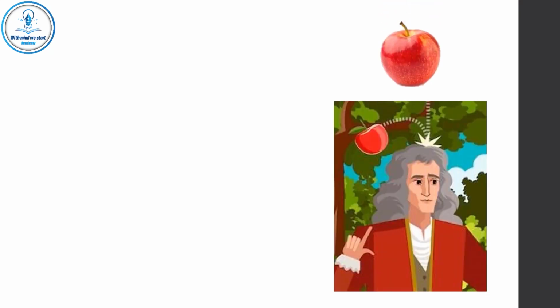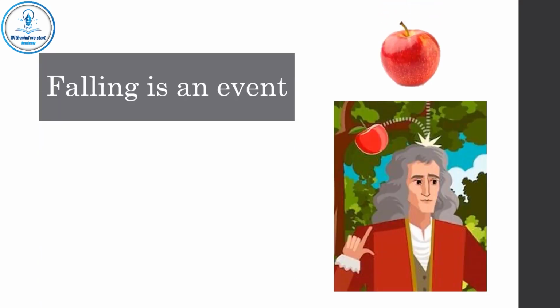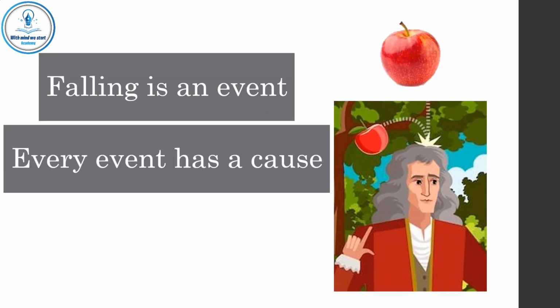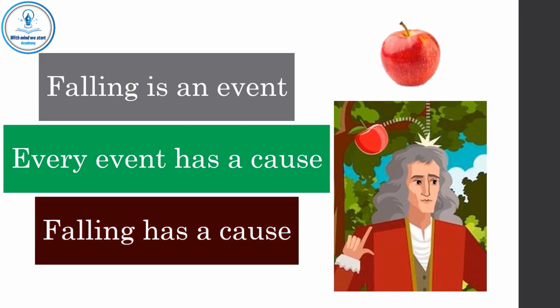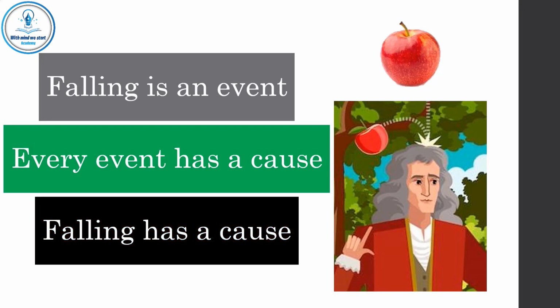Let's look at these examples of syllogism. Isaac Newton once said that falling is an event. Every event has a cause, so falling has a cause. This is a general or a universal premise. This is a special or a particular conclusion. This is the repeated meaning in the premises which is not present in the conclusion, so this is a syllogism.